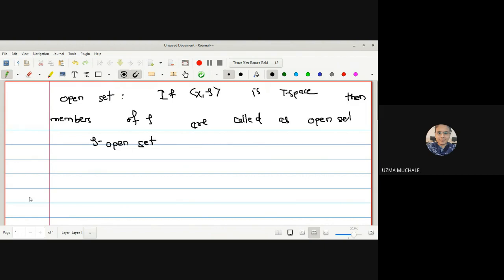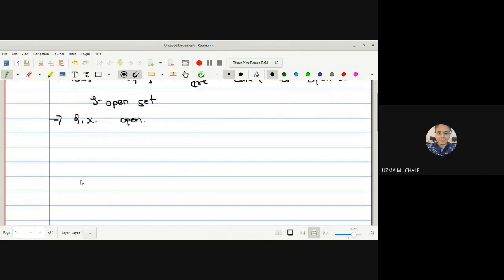And we already know that phi and X are always open as well as closed sets. Let us go with some of the properties of open sets that we have seen initially. What were the properties? Phi is an open set, X is an open set. Phi and X are open sets. This is the first property. Next is the intersection of any two open sets is again an open set. That is, the intersection of open sets is open if A and B are open sets.